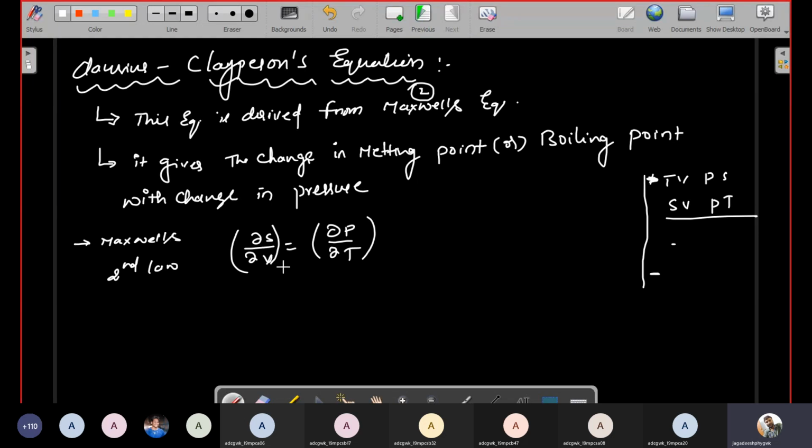Now here T is the lost term. You will write T here. Here V is the lost term. You will write V here. Okay, so this is your second Maxwell's equation, or second thermodynamic potential.